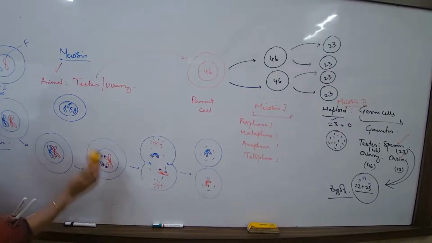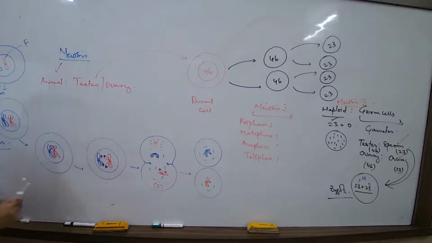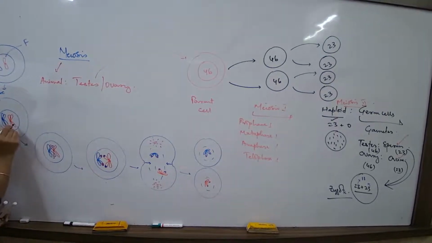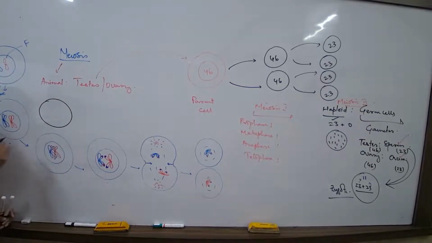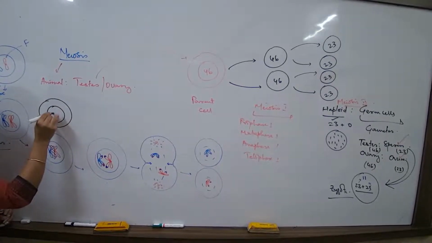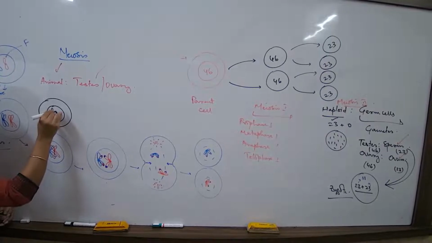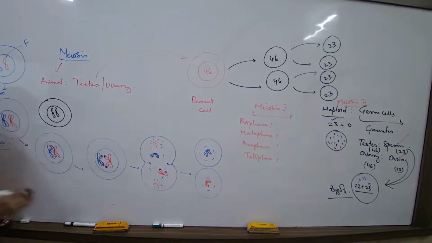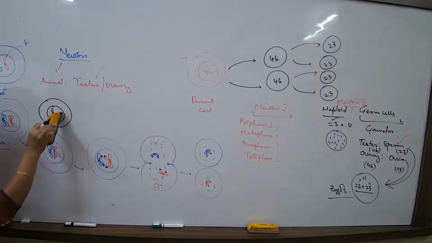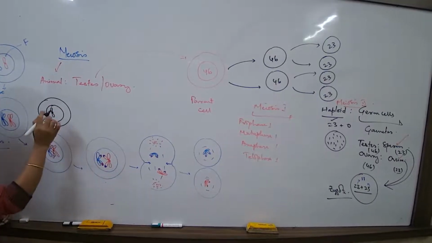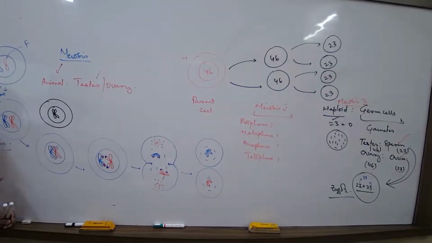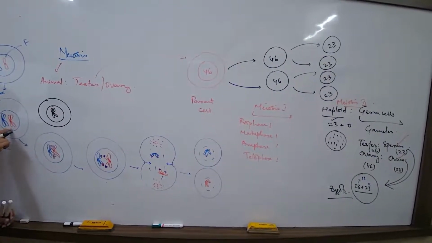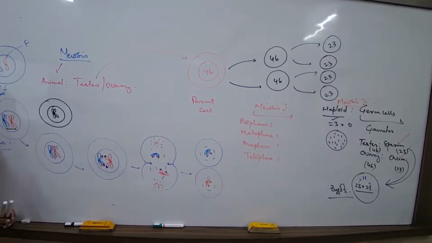If I have to draw mitosis parallelly, try to understand. This is a stage of meiosis. I am drawing a stage of mitosis. How will I draw? In a stage of mitosis, this is one chromosome, and if I have to show duplication of the chromosome, I should show it this way. Yes or no? But in this case, what is the difference? This is a complete pair.